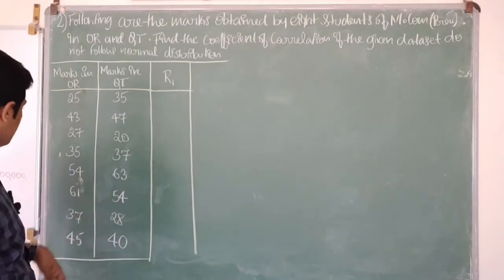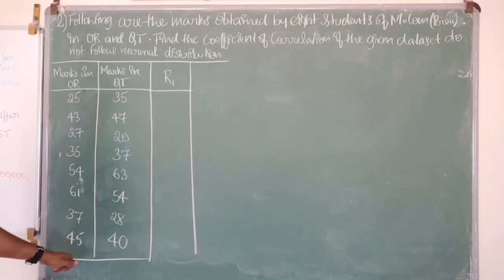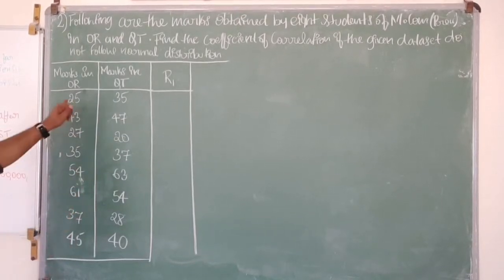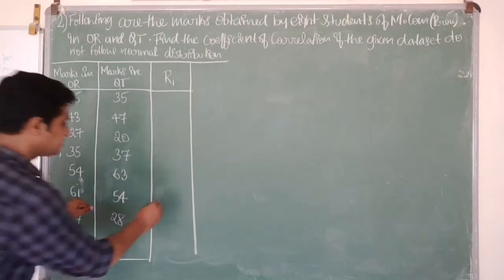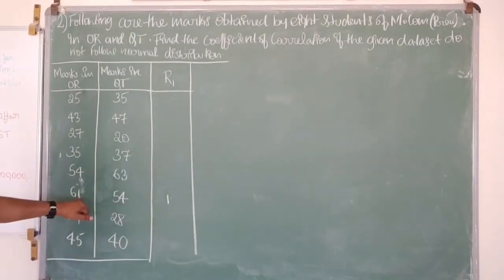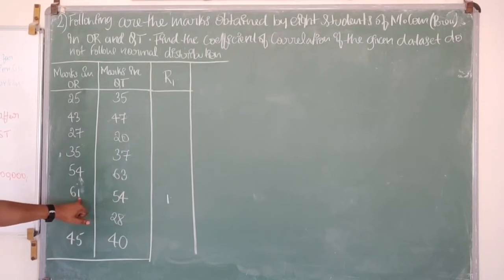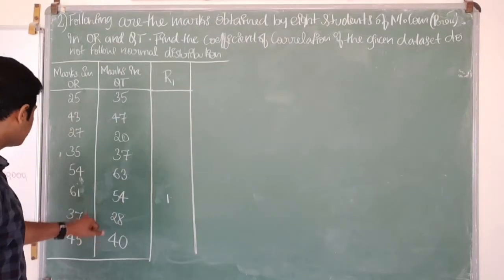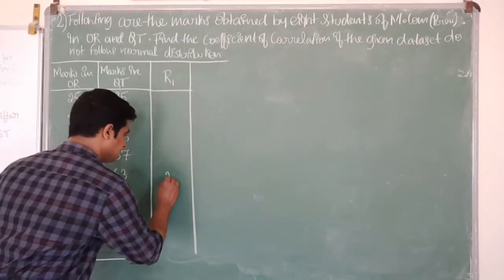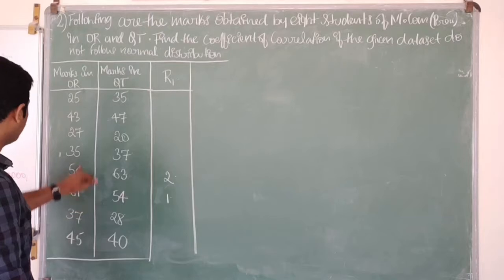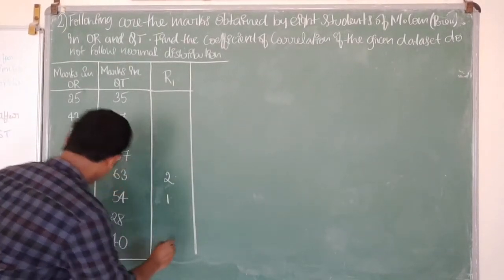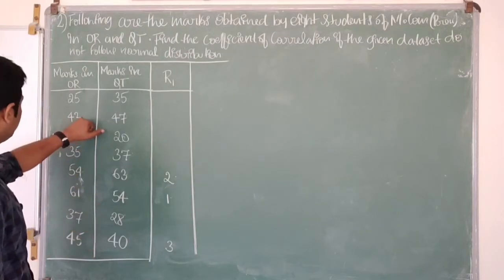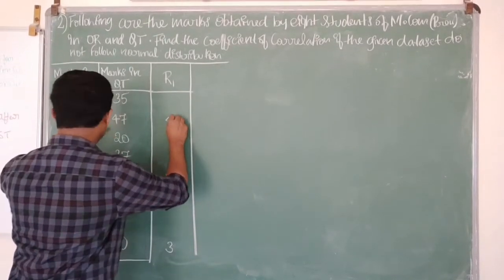You have to search for the highest marks. The highest marks obtained in operations research is 61. Therefore, I assign first rank to the sixth student. Next highest marks is 54, so this is second. Next highest is 45, so third. After that we have 43, so that will be fourth rank.